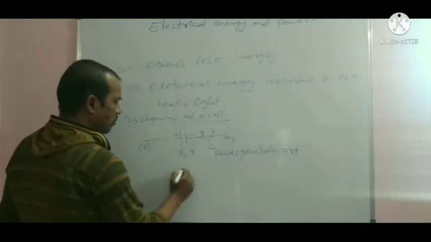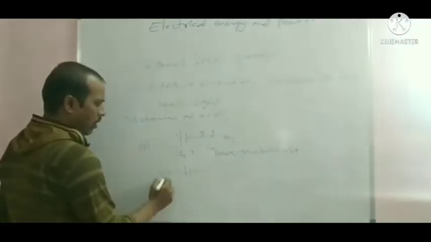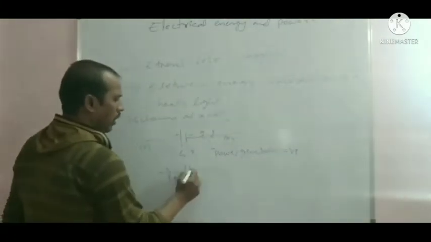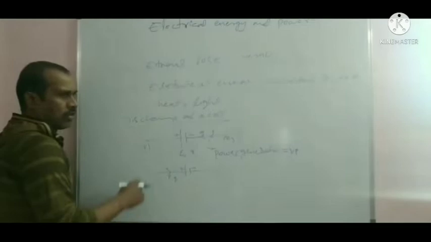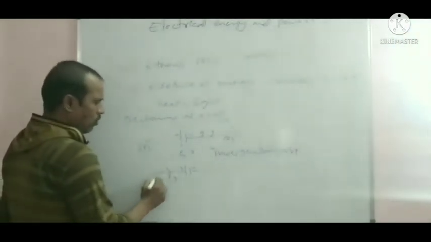Another process: the current passes from the positive terminal to the negative terminal, anode to cathode. This end is at zero potential.